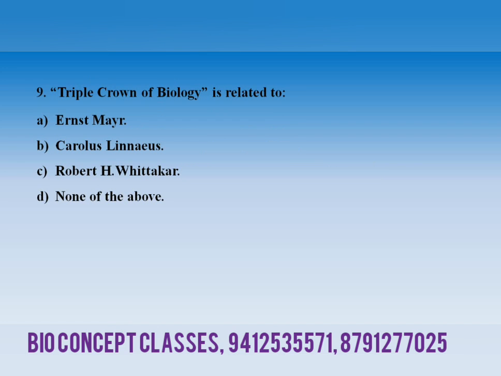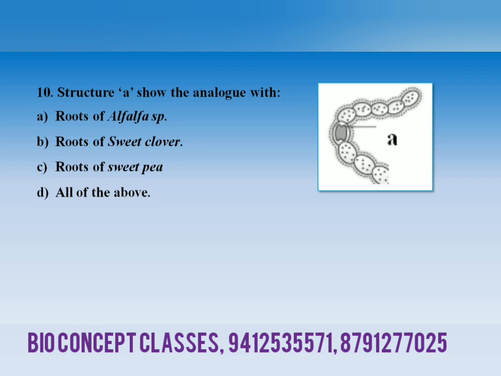Ninth, triple crown of biology. Very important line, triple crown of biology is related to these three eminent scientists. First option Ernest Mayr, second option Carolus Linnaeus, third option Robert H. Whittaker, and fourth option is none of the above.